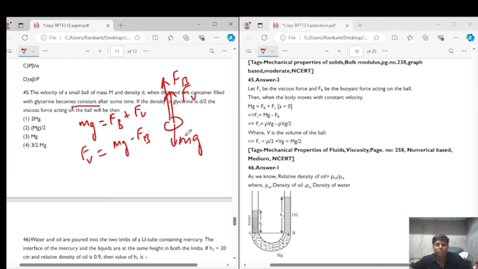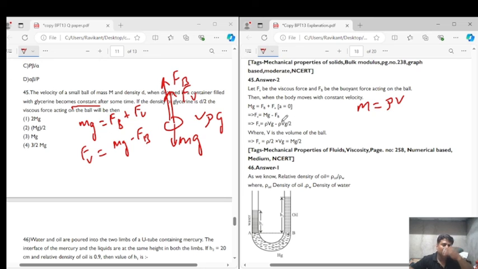The buoyant force is given as the volume of the body inside the liquid, that is V, times rho, the density of the liquid, times g, the acceleration due to gravity. We take mass as density into volume. So Fv is equal to density into volume into g minus density into volume into g by 2, right?